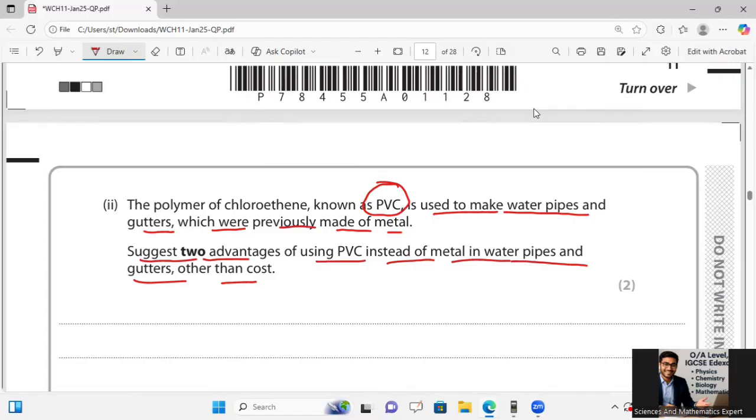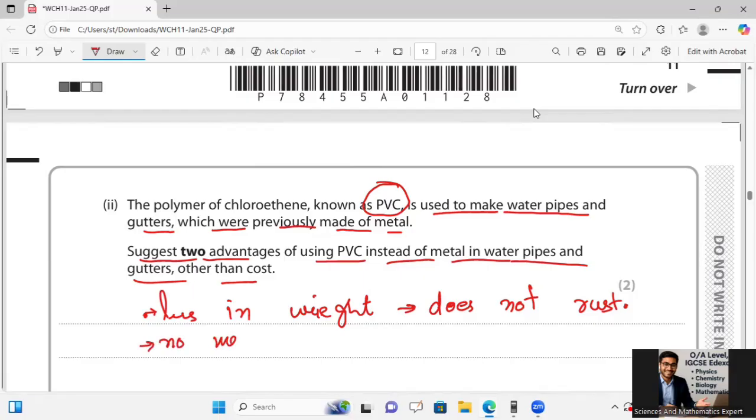Then I will say they are lighter, less in weight. They do not corrode or rust, like iron starts rusting. And one more reason I can say is that no metal ions get into the water supply.